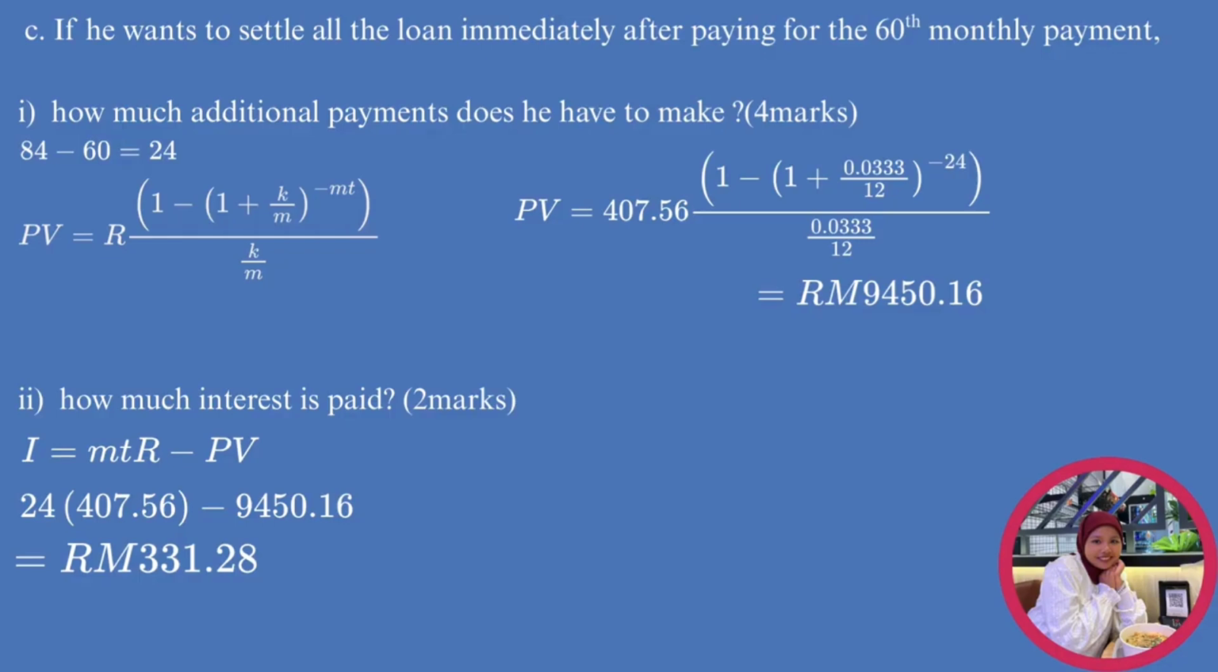How much interest is paid? We use the formula interest I equals m t R minus PV: 24 times 507 ringgit 56 cents, minus 9,450 ringgit 16 cents. The answer is 331 ringgit 28 cents.